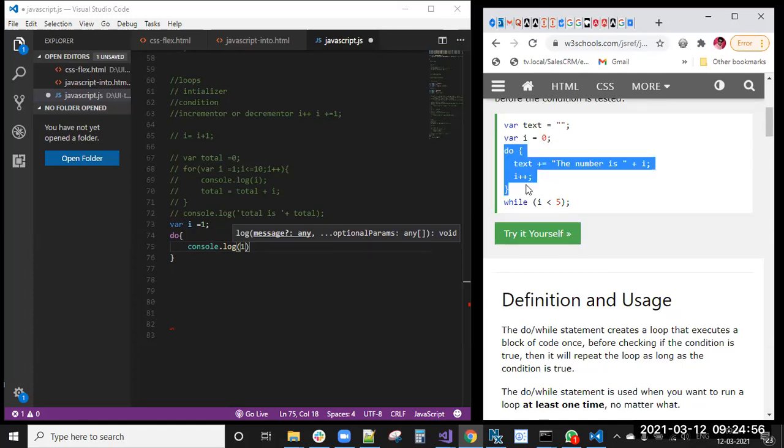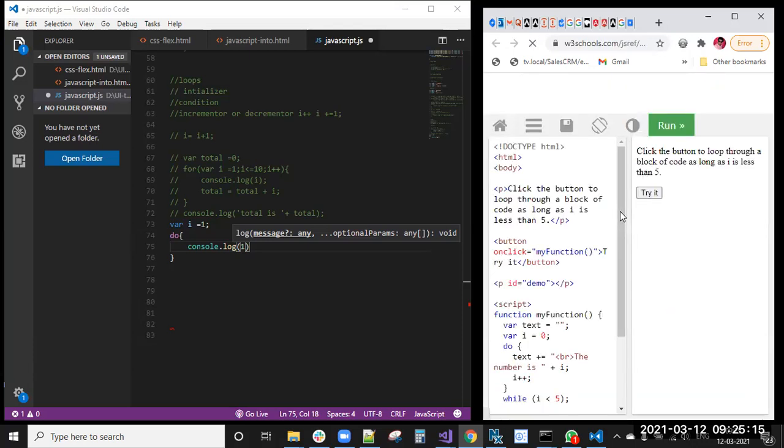Do means what we need to do: you need to print here the number is I. Number is 1, number is 2, number is 3, like that you need to print up to I less than 5. If 0 to 4, it will print the number is 0, number is 1, number is 2, number is 3, number is 4.